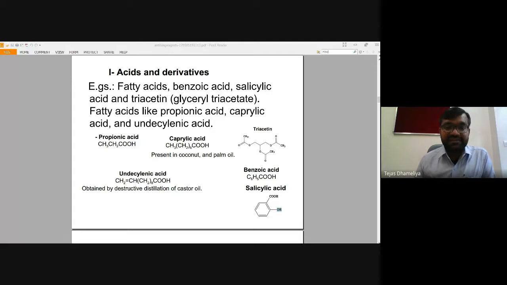and their derivatives. Talking about derivatives, we have the substance called triacetin. Triacetin is another substance which has this kind of antifungal activity. Now, if it is a systemic infection, then they are given either in the form of injection or sometimes as tablets.